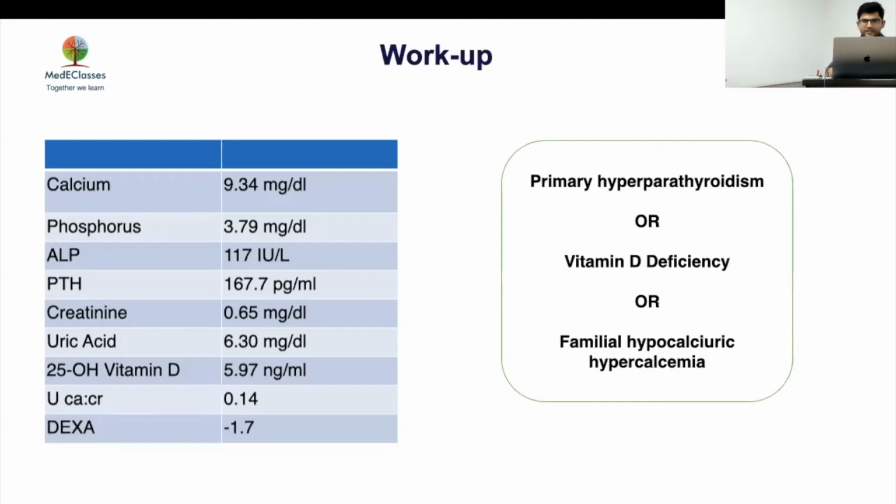It could be, because his calcium is normal, his PTH is high, and vitamin D is low. Or is it FHH? Because he has high PTH and a low urinary calcium creatinine ratio. So why is it not FHH right away?